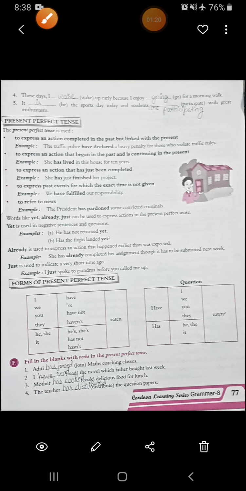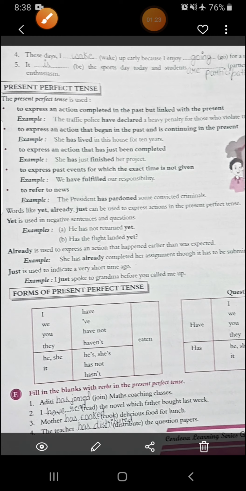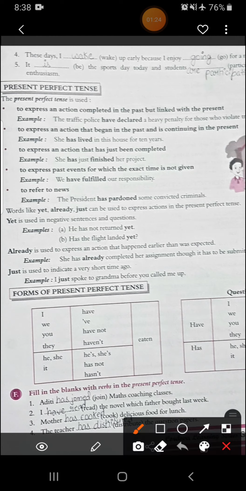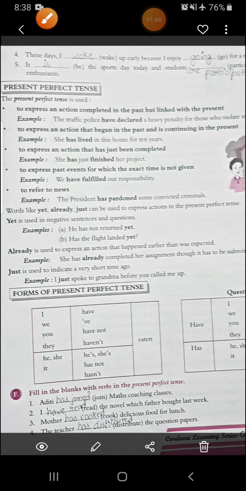Then to express a past event for which the exact time is not given, we have fulfilled our responsibility. So this is a past event for which the exact time is not given, but it has been done in the past. Then to refer to news, the president has pardoned some convicted criminals. So for some news also present perfect tense is used.